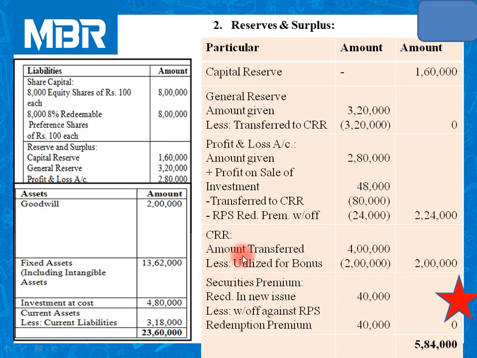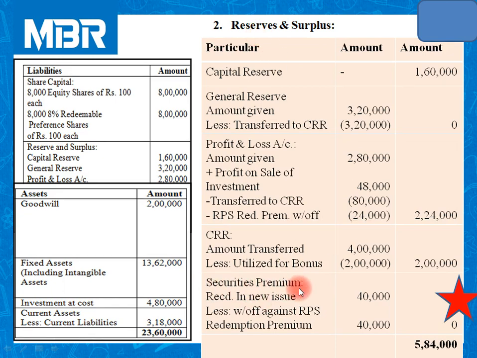And out of these 4 lakhs rupees transferred to CRR, we have utilized 2 lakhs rupees for the purpose of bonus issue. To get the idea of these 2 lakhs, simply refer step number 6, issue of bonus shares from CRR account. So at the end of this calculation, 4 lakhs rupees are transferred, of which 2 lakhs utilized. So balance amount is 2 lakhs.